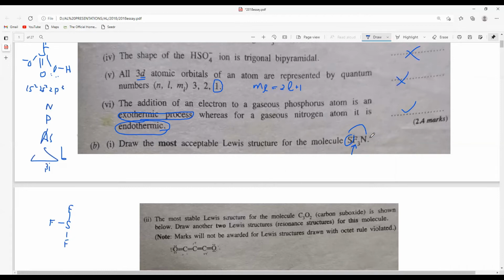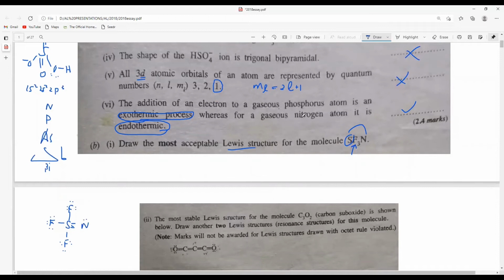That's it. And there will be this sulfur-nitrogen bond. Nitrogen has to complete its octet, so there will be a triple bond. Fluorine has 7 electrons around it, so 1 is added here, so no problem. And even sulfur is completed. So this is the structure. Show all the lone pairs of electrons for fluorine also. It is very essential when you draw Lewis structures. Otherwise, you will lose marks. Even sometimes they will not give marks. So be aware of that. That is very important.